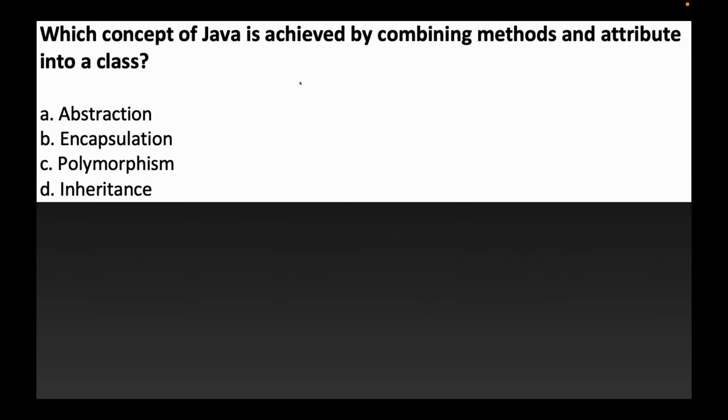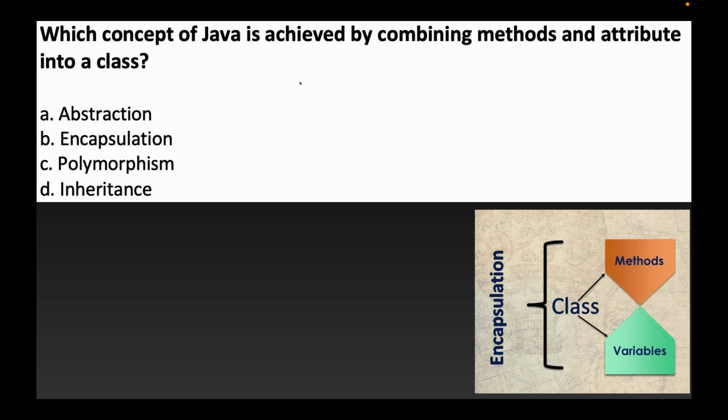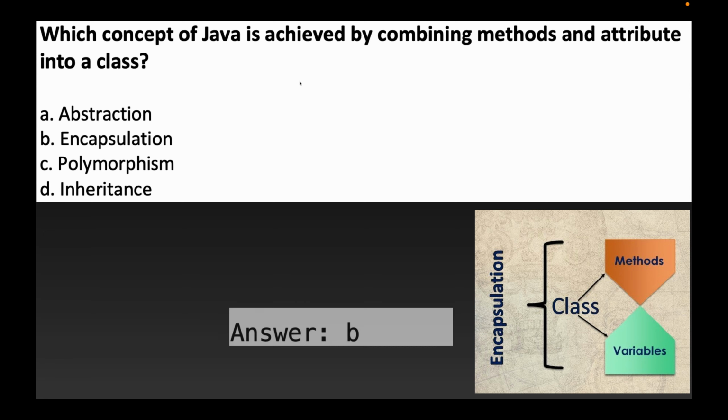Which concept of Java is achieved by combining methods and attributes into a class? Again, we have to concentrate on the concepts of object-oriented programming. What are the different concepts? Encapsulation, abstraction, polymorphism and inheritance. Among all 4, which describes the combination of methods and attributes into a class? This is explained by option B, encapsulation. So the answer for this is option B, encapsulation.